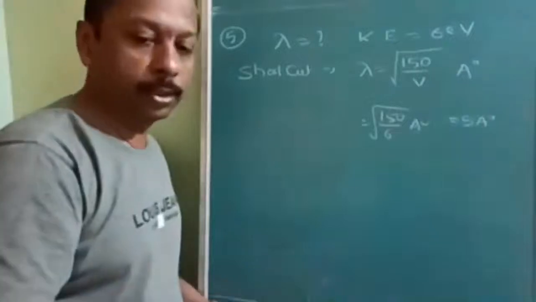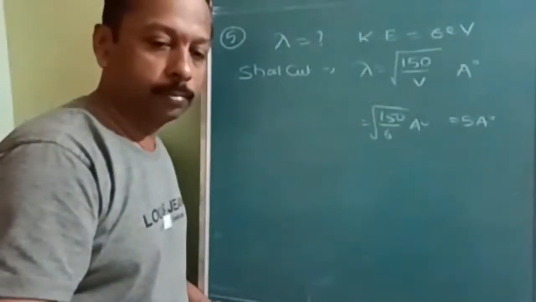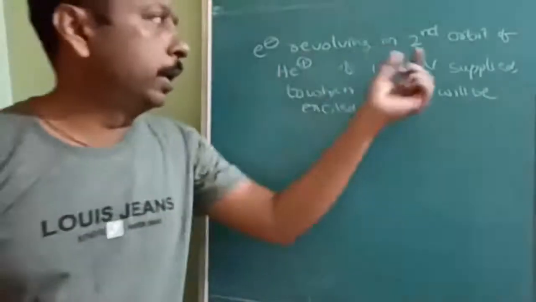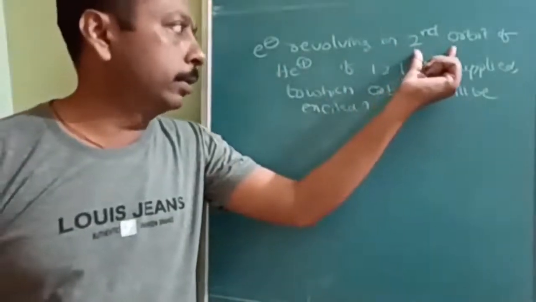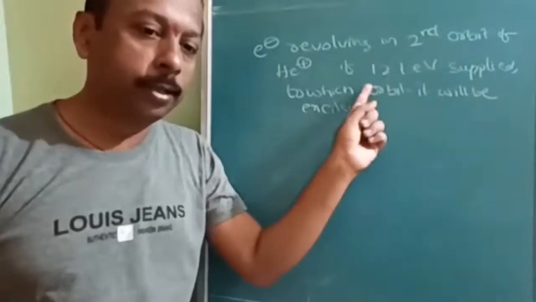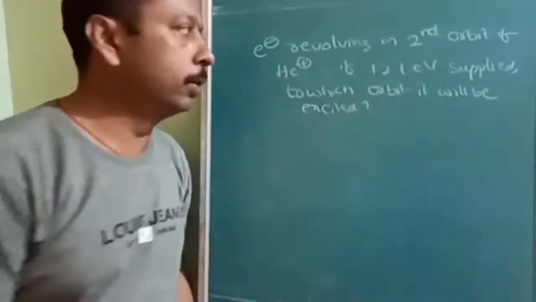Okay, I think one question I skipped, I hope. Okay, see, electron is already revolving in second orbit. And then you are given 12.1 electron volt.